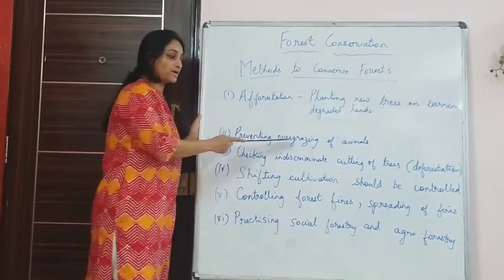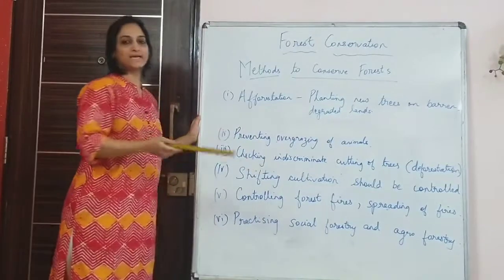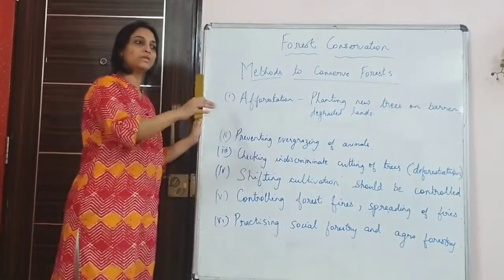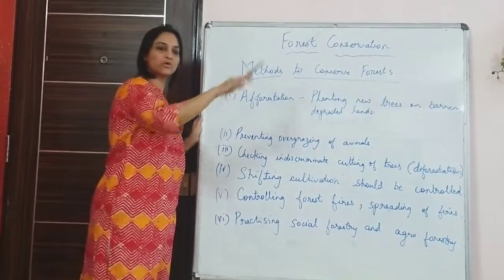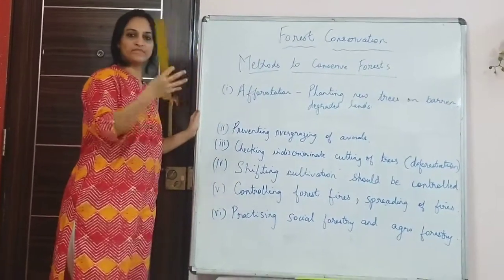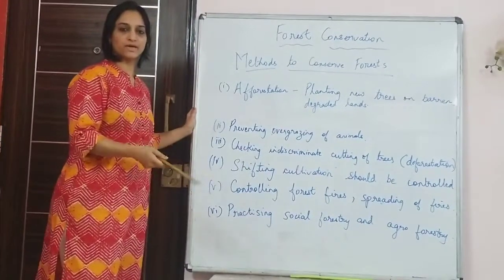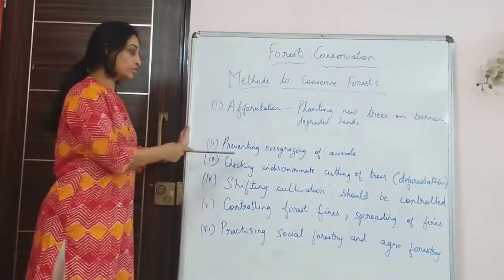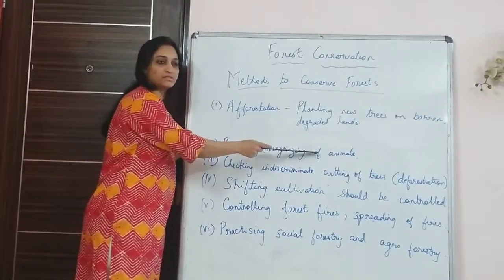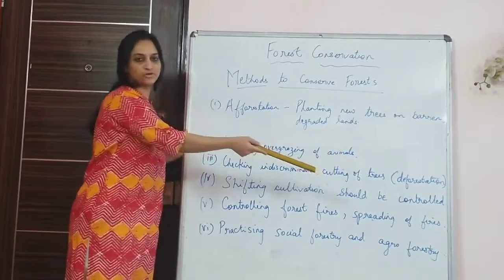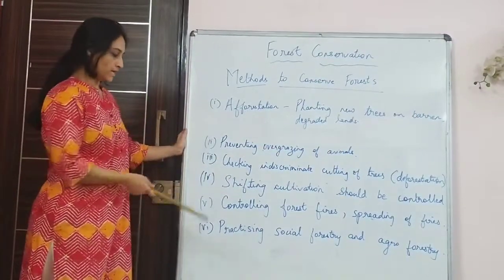Next is preventing overgrazing of animals. Like I said, people who stay near the periphery, these tribal people, take their animals to these forests and graze them there. Because of that, the vegetation and everything gets destroyed. That results in soil erosion and the land also gets degraded. So you have to prevent overgrazing of animals in the forest. Checking indiscriminate cutting of trees, which means deforestation, should also be prevented.